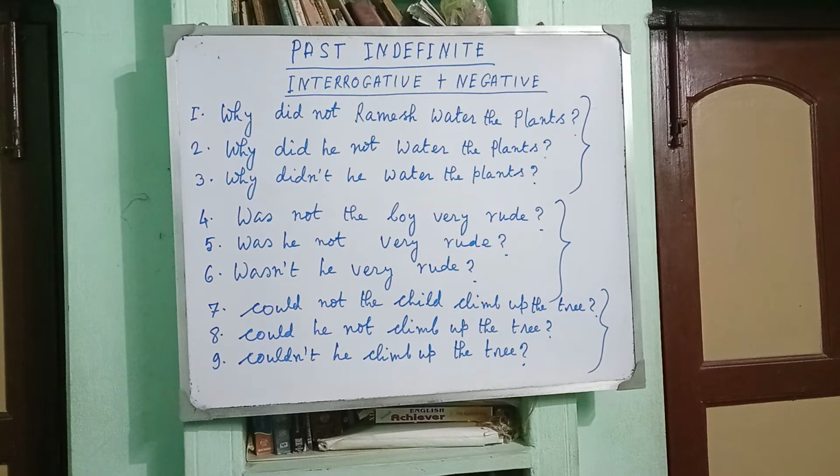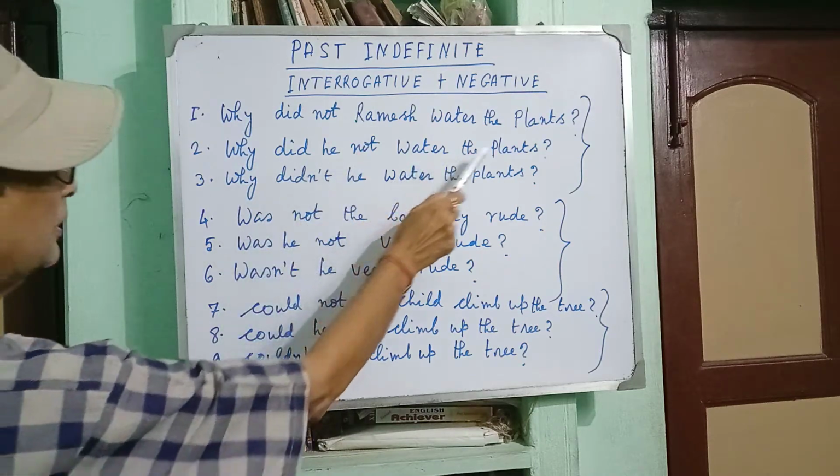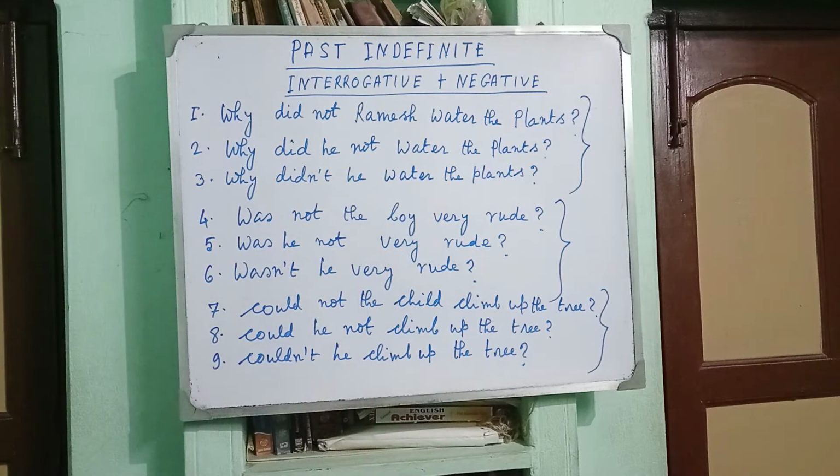Now come to the second sentence. I have used pronoun in place of Ramesh. Why did he not water the plants? You see that he is pronoun.